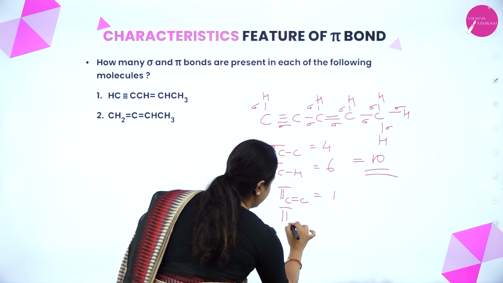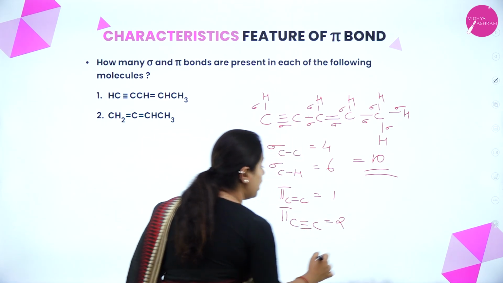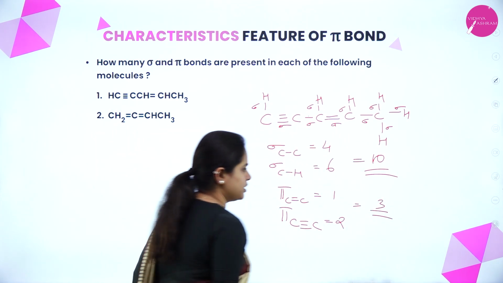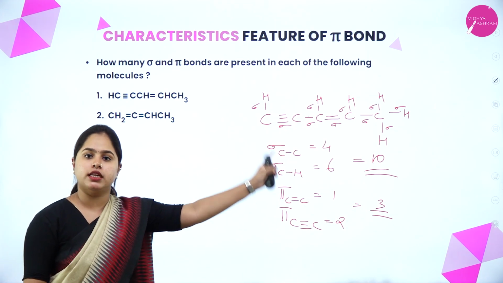And there is another one, that is in the triple bond. How many pi bonds will be there? 1 sigma and 2 pi bonds. So a total of 3 pi bonds. Okay. So a total of 10 sigma bonds and total of 3 pi bonds in the first compound.